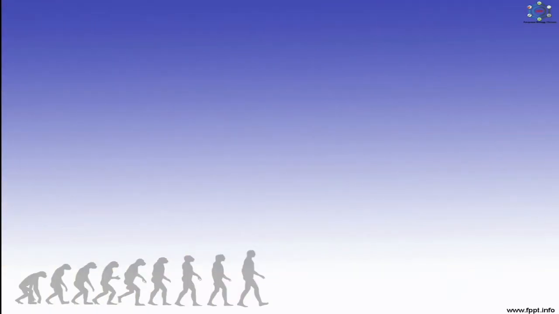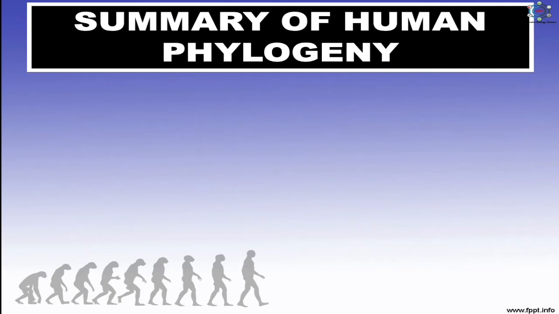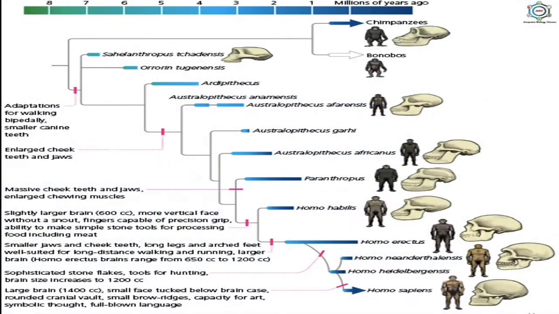Now, here you can see the summary of human phylogeny. If we talk about the human phylogeny, the first one is Dryopithecus africanus, which is the earliest fossil ape, and the age of appearance of this Dryopithecus is 25 million years ago in the Miocene. The food and posture in this first fossil are soft fruits, leaves, and knuckle walker. The important features are muscles and canines large, arms and legs equal sized.